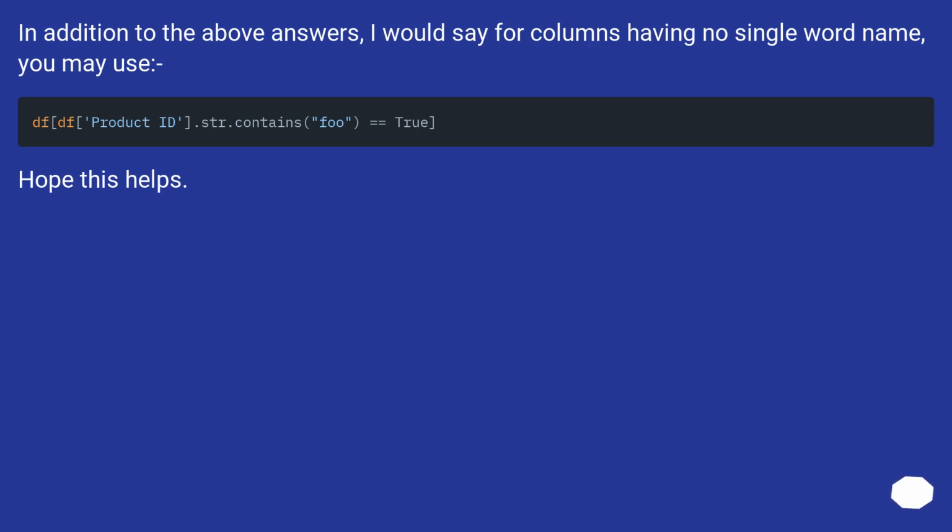In addition to the above answers, I would say for columns having no single word name, you may use. Hope this helps.